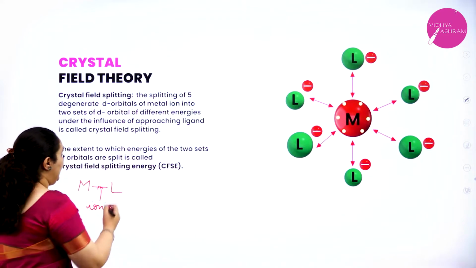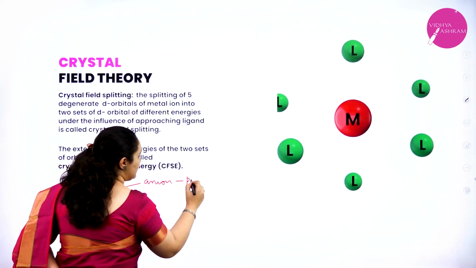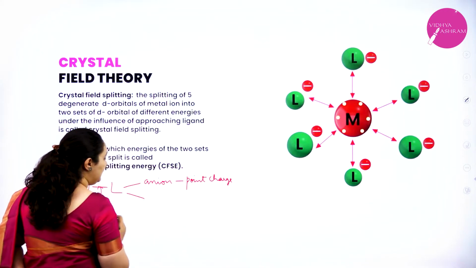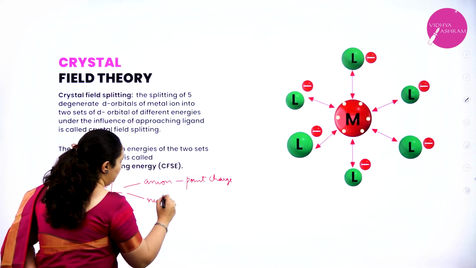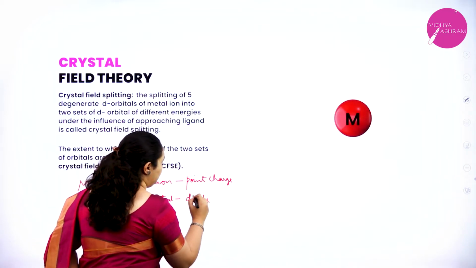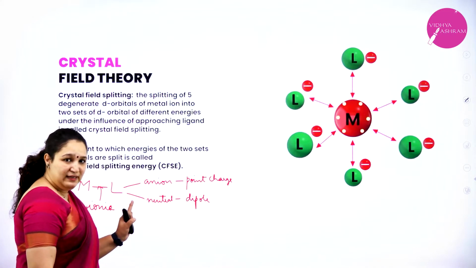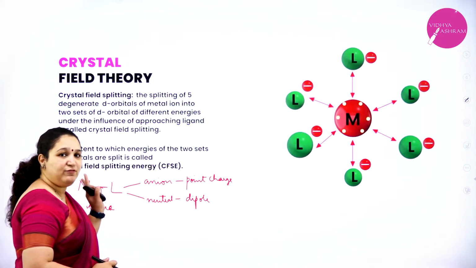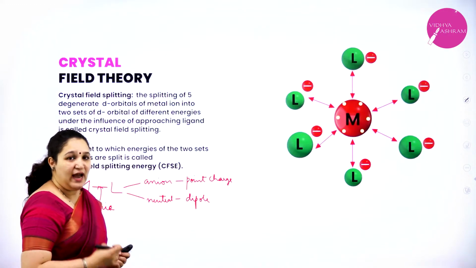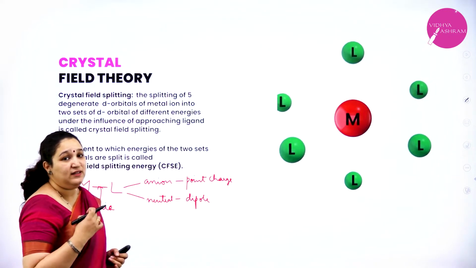Also, if the ligand is an anion, it is considered as a point charge, and if the ligand is neutral, it is considered to be a dipole. So what are we assuming? The bond between metal and ligand is ionic, and if the ligand is an anion, it is treated as a point charge, and if a ligand is a neutral ligand, then it is treated as a dipole.